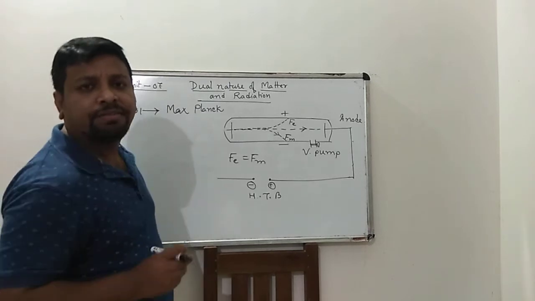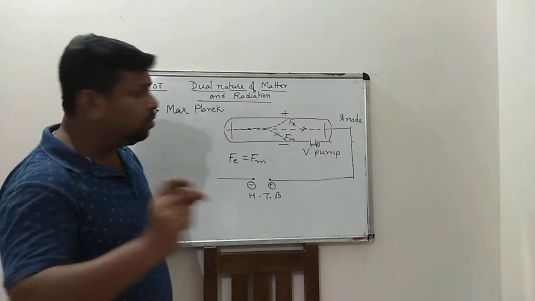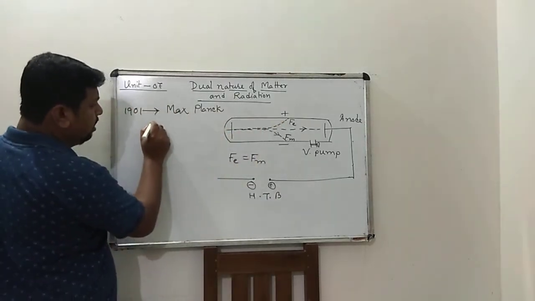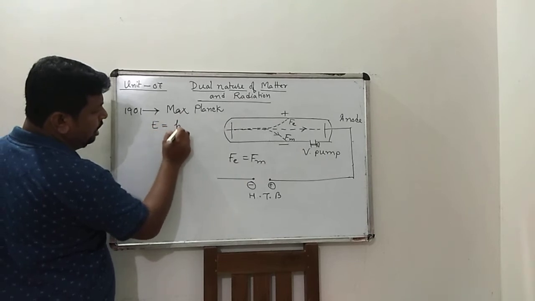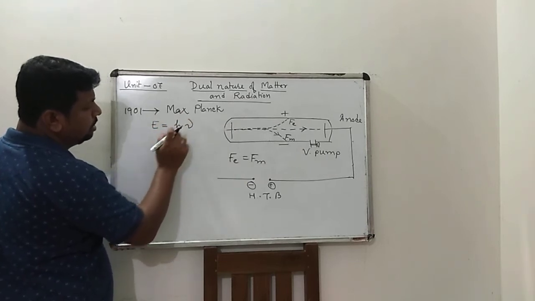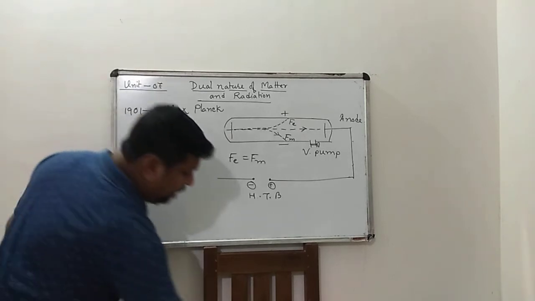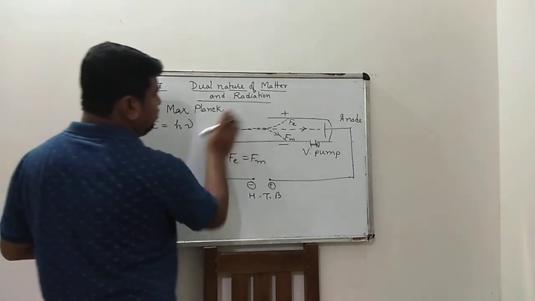Each quantum has energy, according to Max Planck, E equal to h nu, where h is Planck's constant.